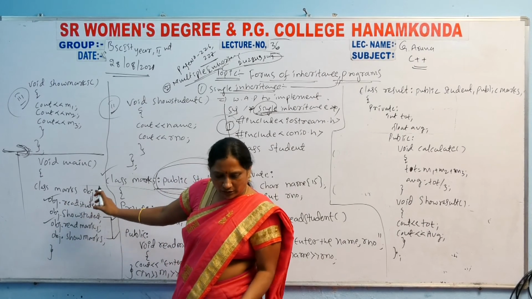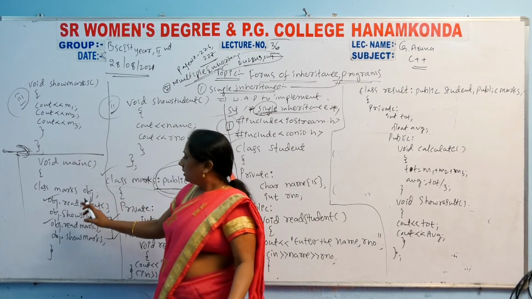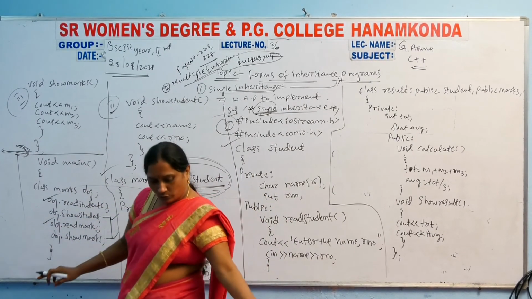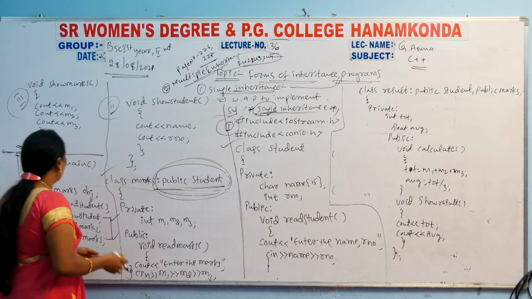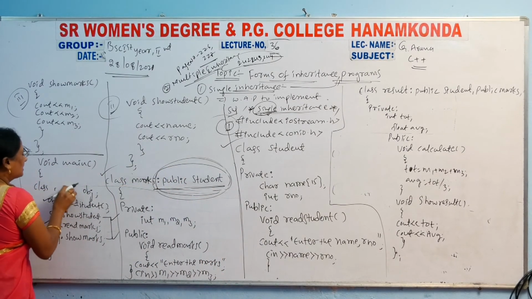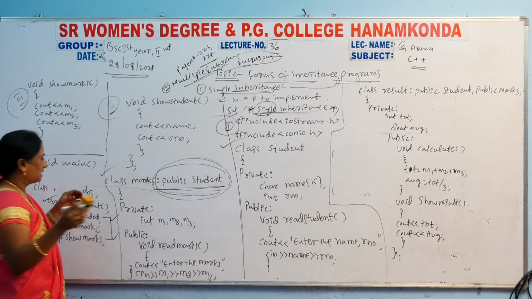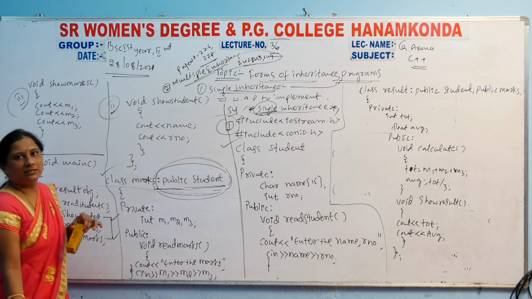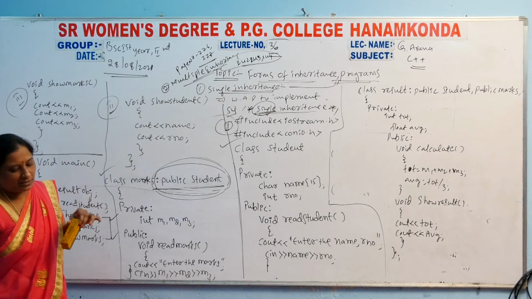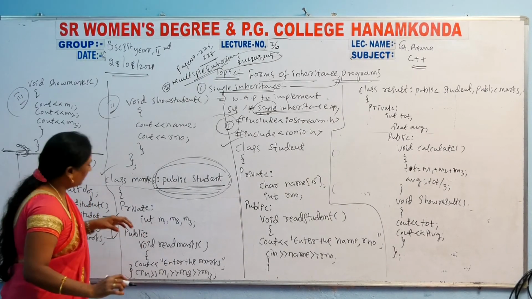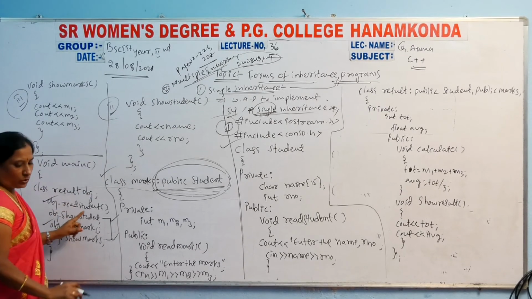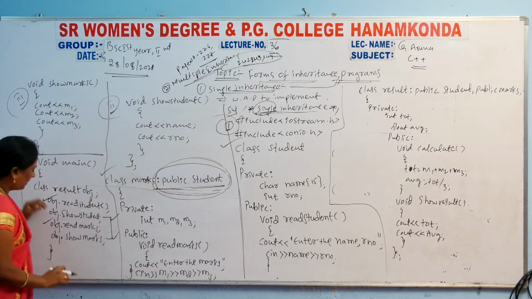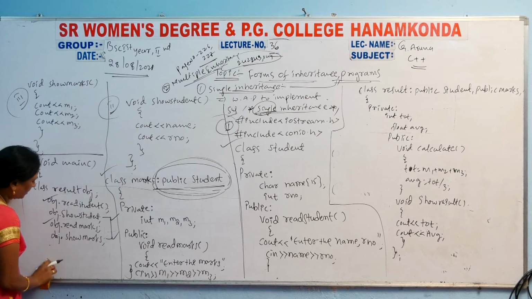What do you have to write in the main function? Here, you have to take which one is the derived class. In that, marks and student are base classes. Here result is a derived class. So the result object can be declared here. You have to use all these methods, and you can add two extra methods.